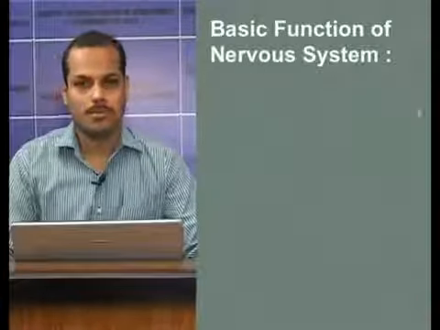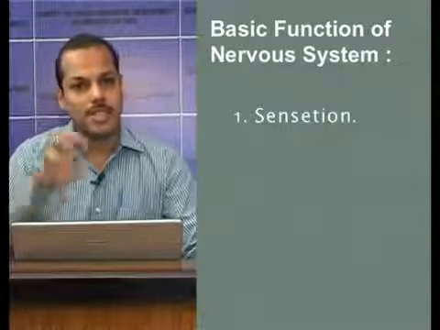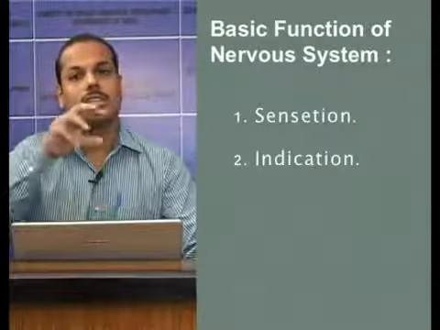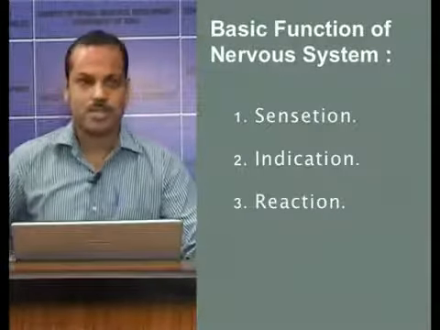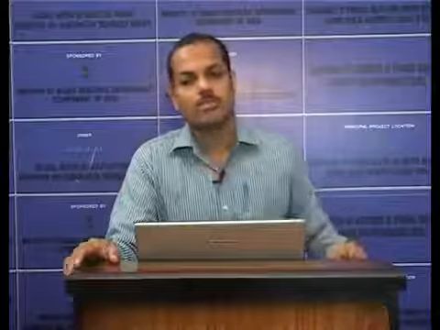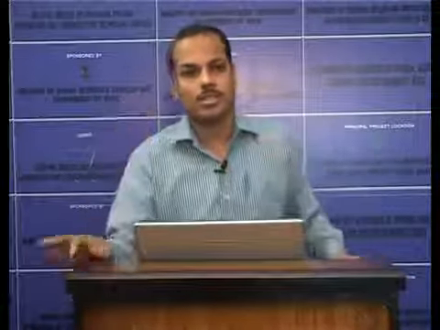Now let us see the basic functions of the nervous system. The first one is sensation. The second one, after sensation, is integration and reaction. This is the basic function of the nervous system. Sensation means, for example, that it monitors the changes or events occurring outside the body. Whatever the changes are, if we are walking or doing anything, these changes are called stimulus.